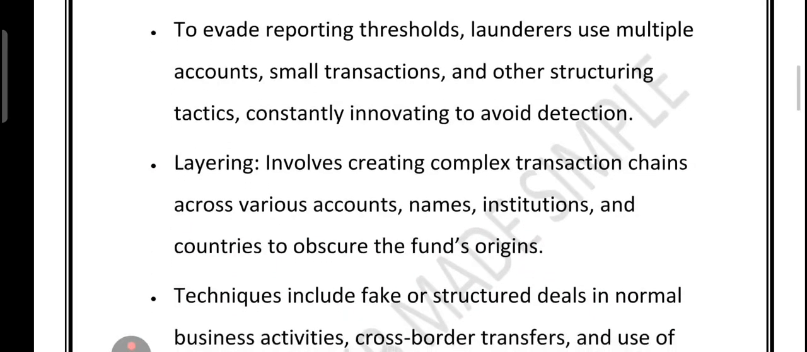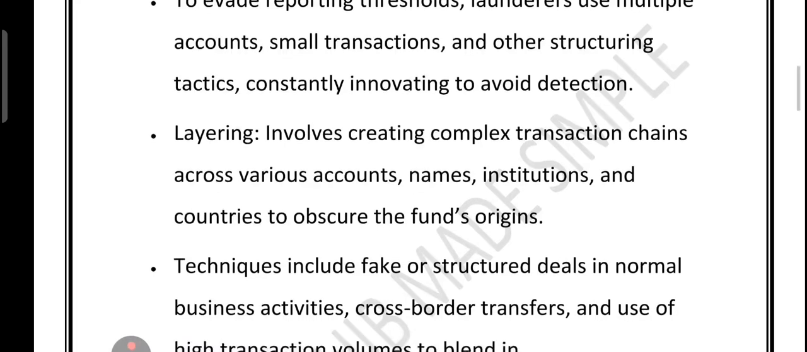Second step we have is the layering. Layering, what happens? Here is where things get tricky. Criminals move money around, sometimes across different accounts, different countries, even fake business deals to hide where it came from. So the criminal might use rapid electronic transfers and high transaction volume to make their activity blend in with the normal banking traffic. The goal is to make the money trail as confusing as possible.